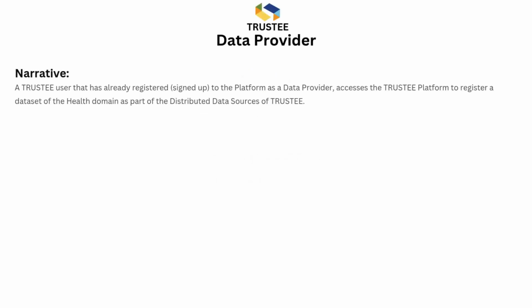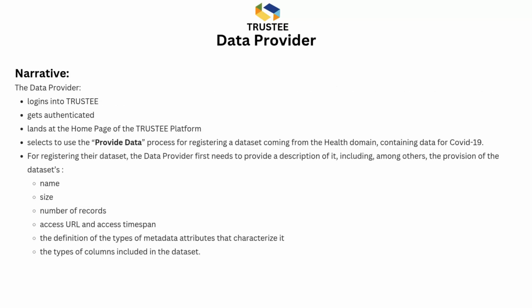A trustee user that has already registered, signed up, to the platform as a data provider, accesses the trustee platform to register a dataset of the health domain as part of the distributed data sources of trustee. The data provider logs in to trustee, gets authenticated, lands at the home page of the trustee platform, and selects to use the provide data process for registering a dataset coming from the health domain, containing data for COVID-19.